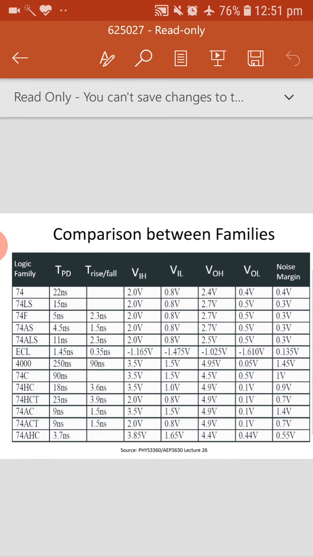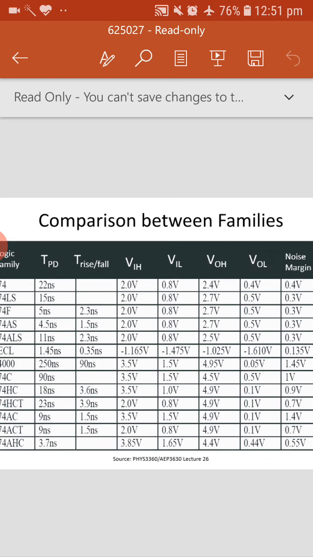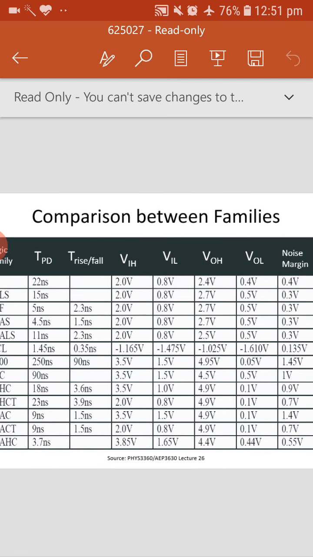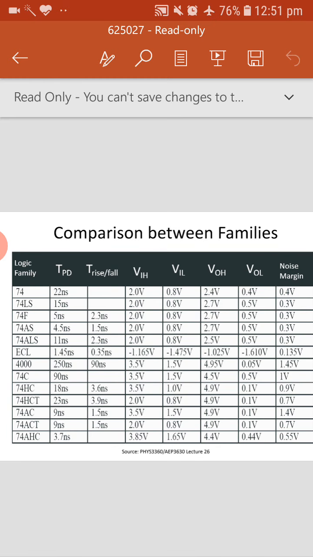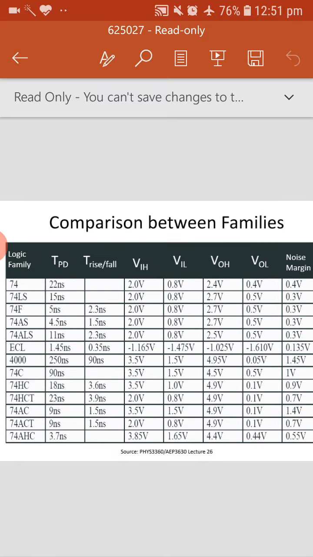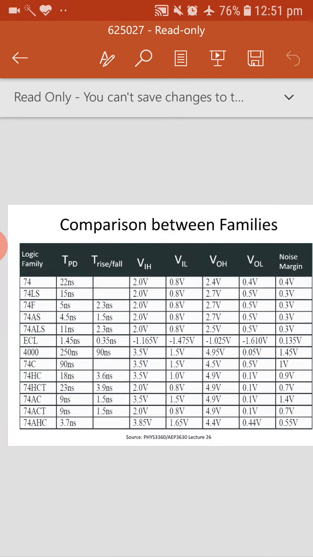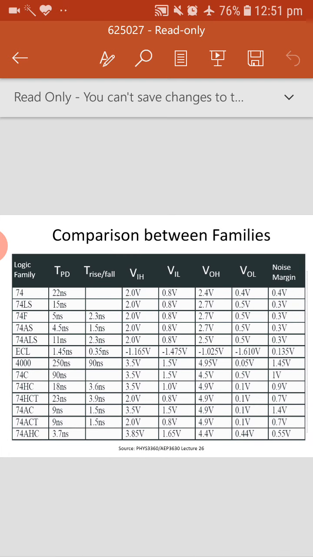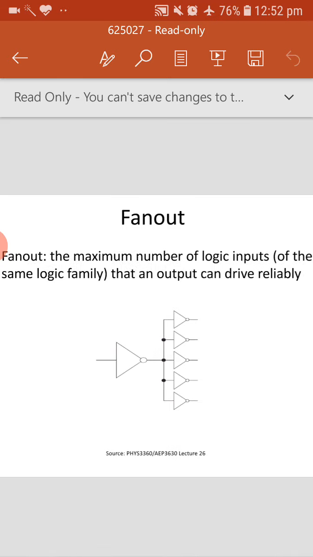While working with ICs we need to know, for a particular IC, how much voltage I need to apply, and if I want to receive the voltage from the IC, how much it should be for logic 0 or logic 1. Because of that reason, to work with it we need to know the voltage levels. So it is very necessary to know the levels with respect to the type of IC.